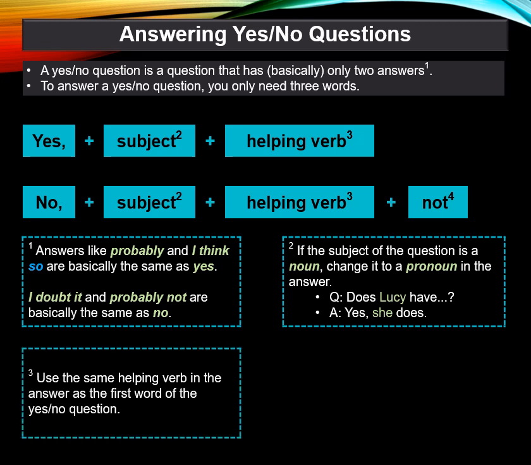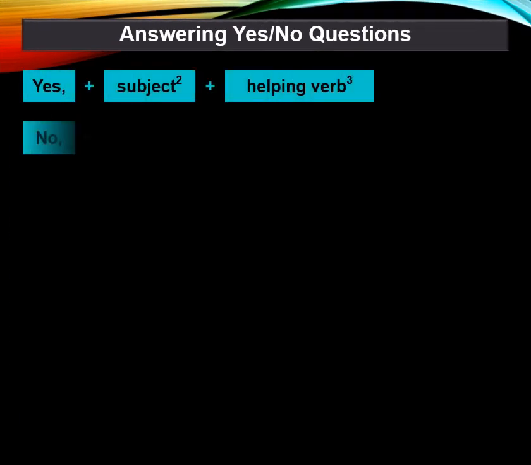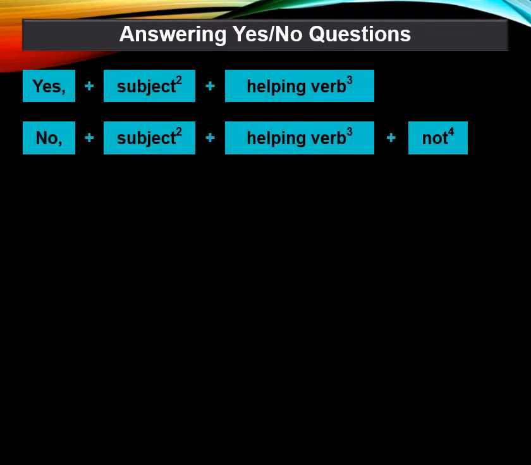Now, the helping verb. Use the same helping verb in the answer as the first word of the yes/no question. Whatever that first word is, use the same word in the answer. And finally, with not, use the contraction form of the negative. For example, I will not becomes won't. Has not, hasn't. These are some general rules that I suggest you follow. So, again, yes, no, subject, helping verb, with not for the negative.